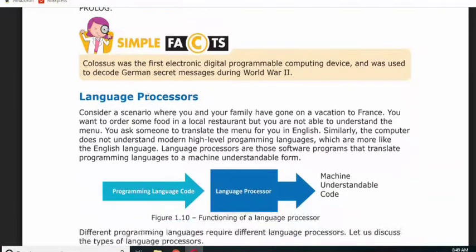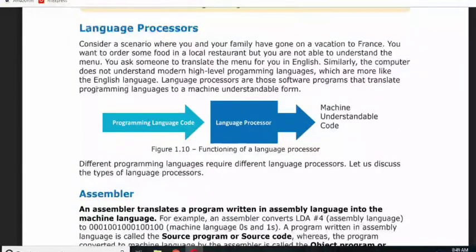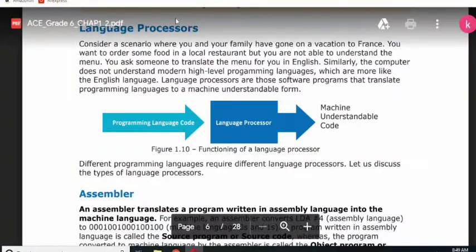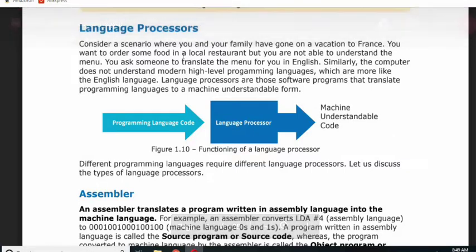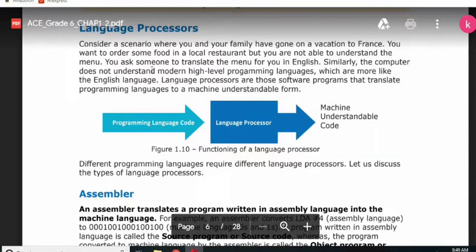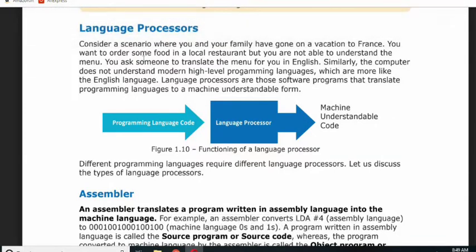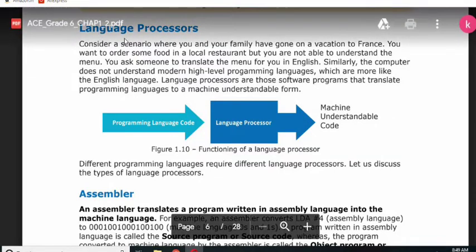Fine. Now we have language processors. So what is the meaning of a language processor? For example, we have learned that in the first generation language, the computer understands only 0 and 1, and this is true. But in fourth generation language, we are using English words. So how is the computer going to understand English? Because it only understands 0 and 1. So to convert our English words into 0 and 1, we need a language processor.